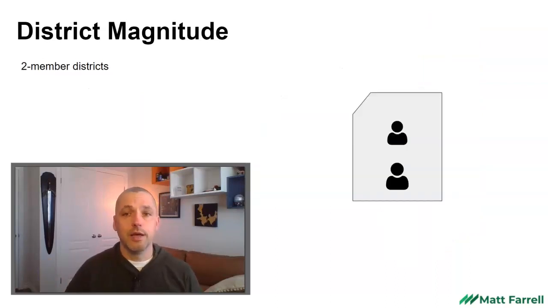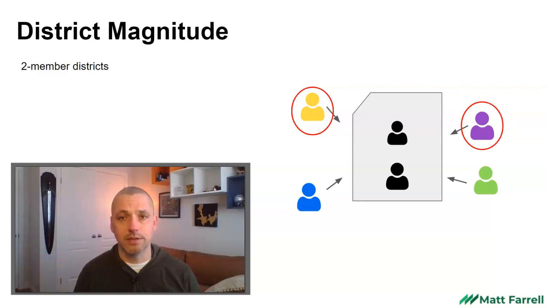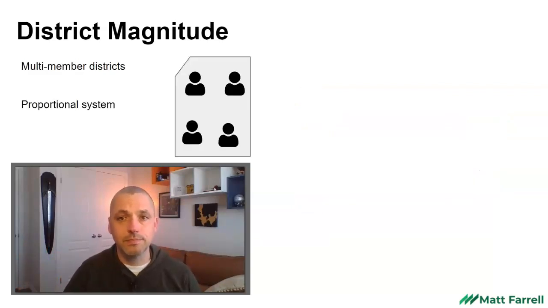It is also possible to have a district magnitude of two, where there's two members that come from each district. Chile has experimented with this in some levels of government. Now, how this would work is there are two seats to be awarded for that riding. It can be contested by different candidates or parties, and then two of them would win the right to represent the district. And it would depend on the electoral formula how those are allocated.